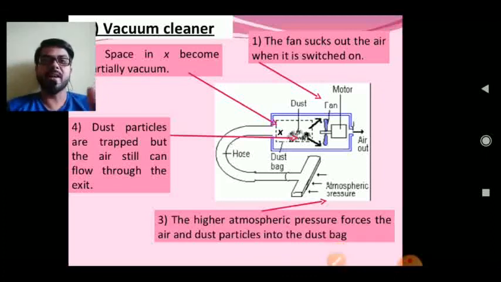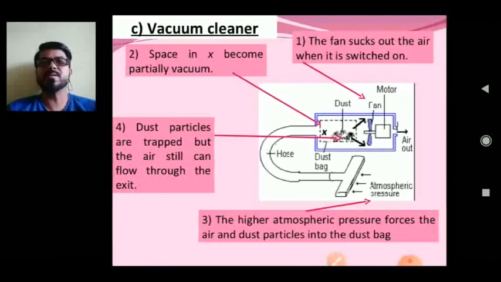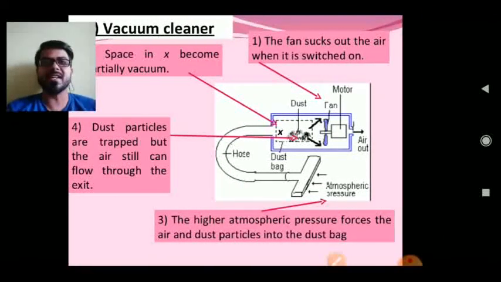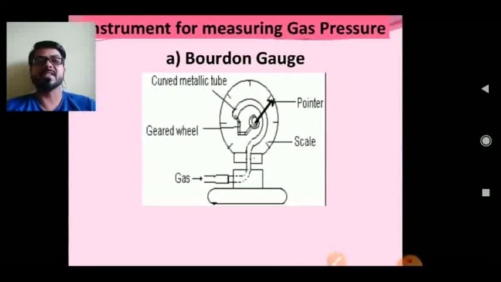In the vacuum cleaner also, there is a low pressure area. The fan sucks out the air when it is switched on, and the space inside becomes partially vacuum, so dust particles are trapped, but the air can still flow through the exit. The higher atmospheric pressure forces the air and dust particles into the dust bag. Simply, that is also the higher and lower pressure of the gas.